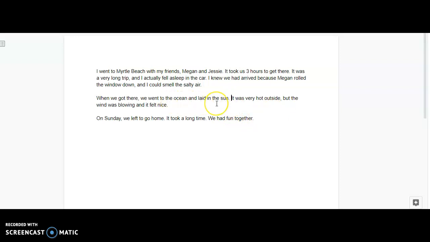Ooh, I said we laid in the sun. I'm going to tell you about how I almost got sunburned, or how I prevented myself from getting sunburned. When we got there, we went to the ocean and laid in the sun. I made sure to put on sunscreen so that I did not get sunburnt. Ooh, that would have been bad. It was very hot outside, but the wind was blowing and it felt nice.